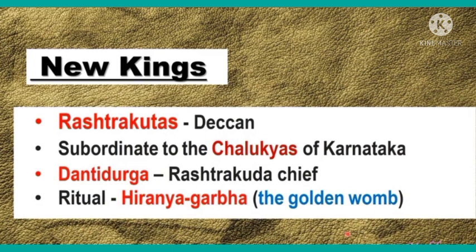Children, in this period, society followed the Varna system. According to the Varna system, only Kshatriyas can rule. Sometimes, like the samantas, they became very powerful, but they may not be in the Kshatriya clan. So if they did this Hiranyagarbha ritual in front of the Brahmanas, they could also become Kshatriyas, and people could accept that ruler.